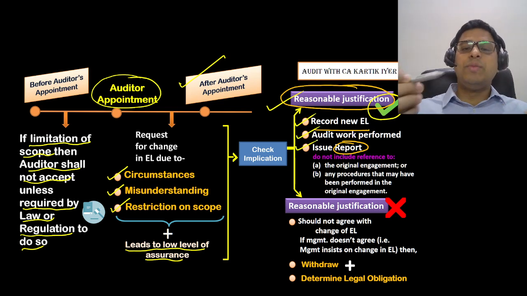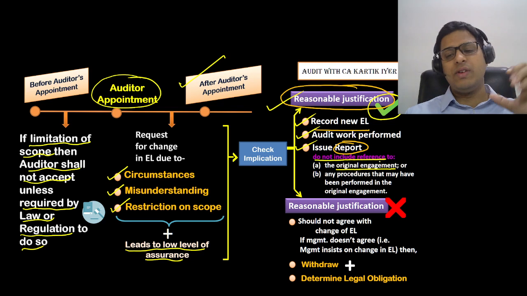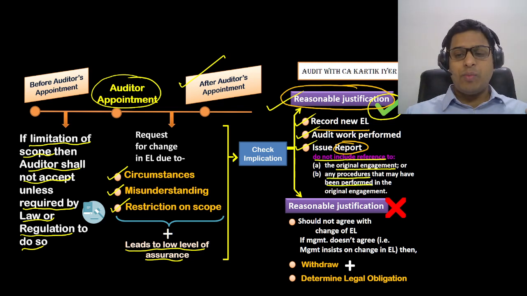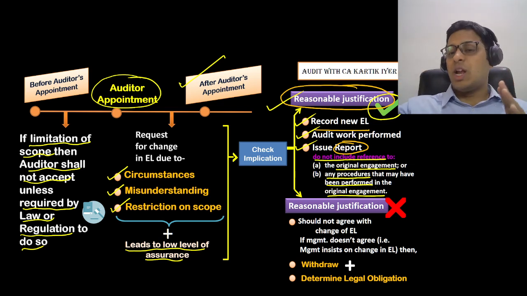And while issuing the report, you will be careful that you don't give any reference in the report that there was an original engagement letter. All these references you will not give. Any procedure that may have been performed in the original engagement, that reference also you will not give, because we don't want to confuse the shareholders.